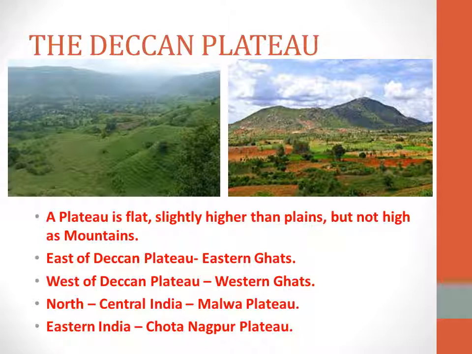So what do you mean by Ghat? A Ghat means it's a passage to a river. So each side of Deccan Plateau, we have Eastern Ghats on the east and Western Ghats on the west.